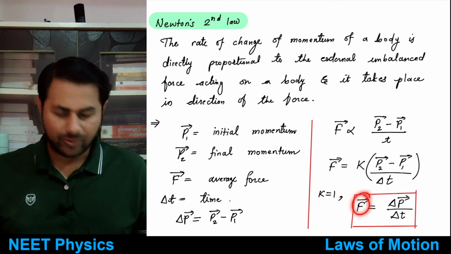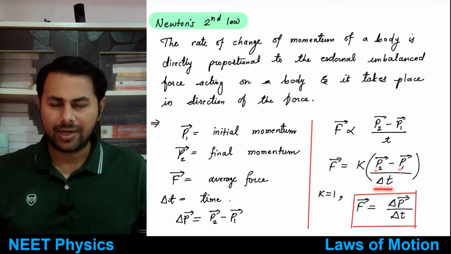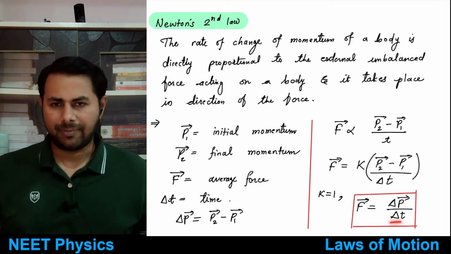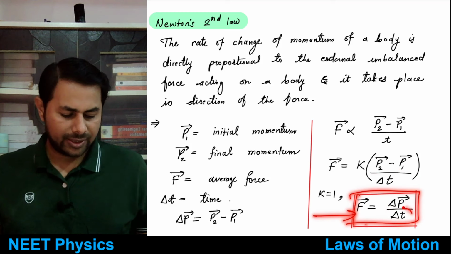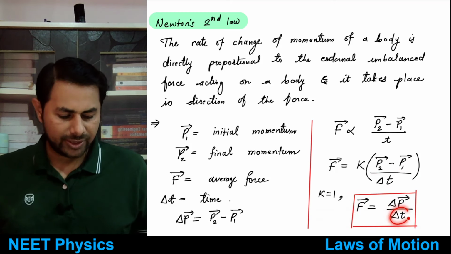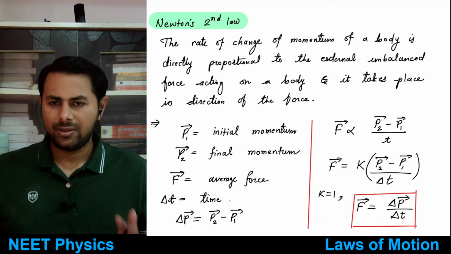So therefore force is equal to P2 bar minus P1 bar divided by delta t, the change in momentum divided by time. This is the average force in this time interval. This thing is clear.